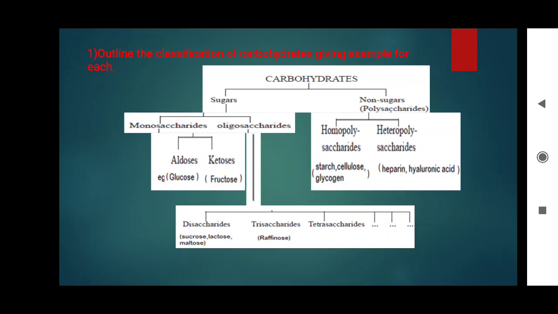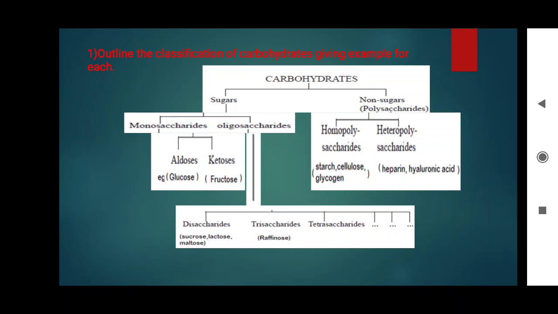The disaccharides examples: sucrose, lactose and maltose. Sucrose undergoes hydrolysis, gives glucose and fructose. Then raffinose undergoes hydrolysis, galactose, glucose, fructose.